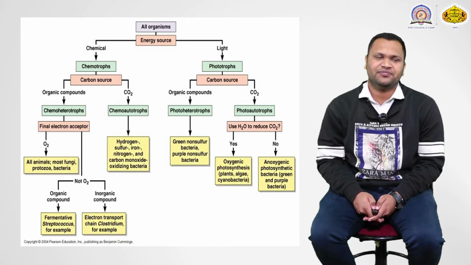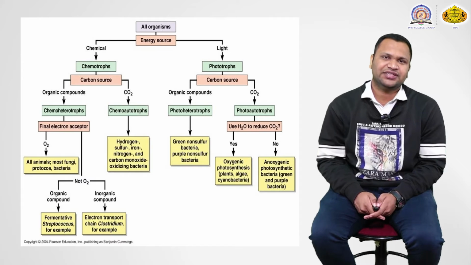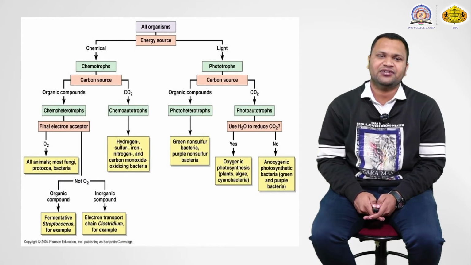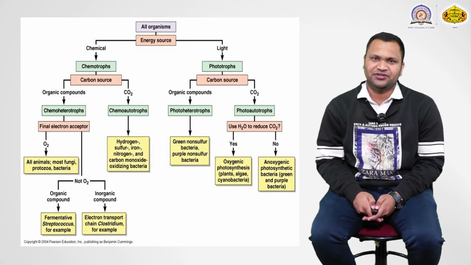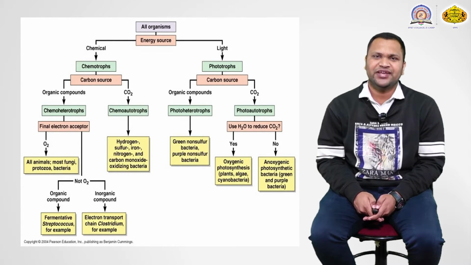In case of a human cell, we utilize glucose as the energy source. It converts to pyruvic acid, then goes to the TCA cycle and then the final electron transport chain. Here, in case of aerobic microorganisms, oxygen acts as the final electron acceptor. We breathe oxygen and we exhale CO2. This oxygen is used as the final electron acceptor in case of mitochondria.